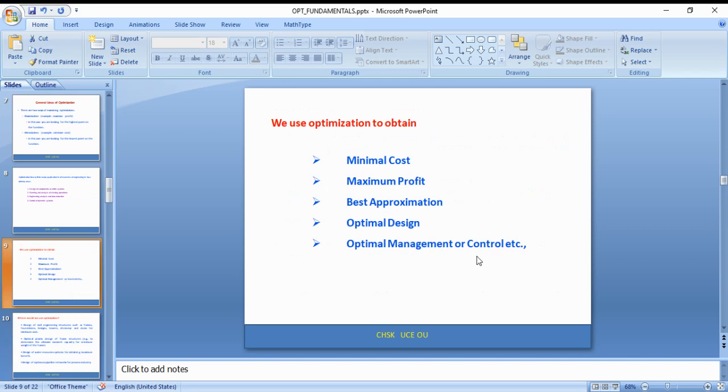Okay, now let us see a few examples related to this. What are the different kinds of general problems we generally come across in optimization? In these problems, we broadly divide into without constraints and with constraints, where constraints are also referred to as limitations. Sometimes they are also termed as conditions.